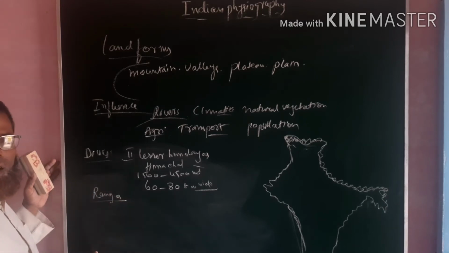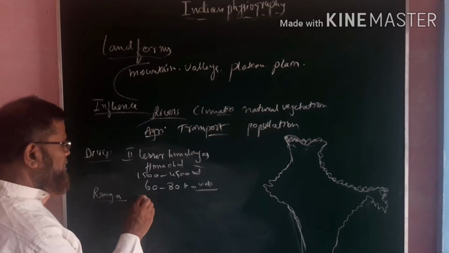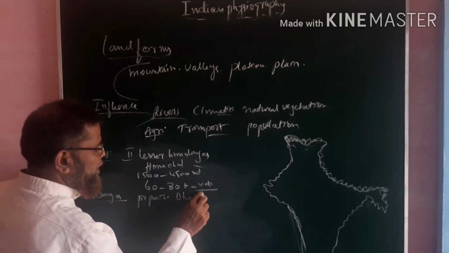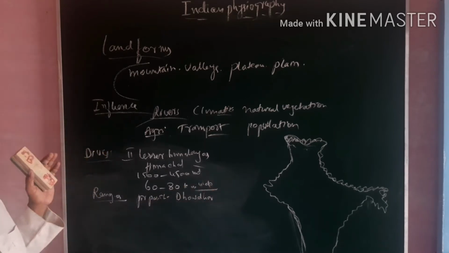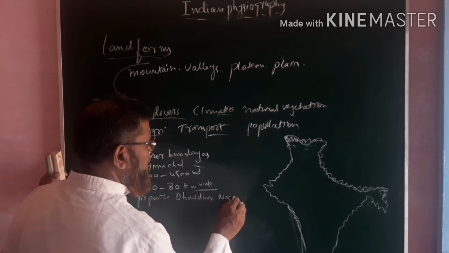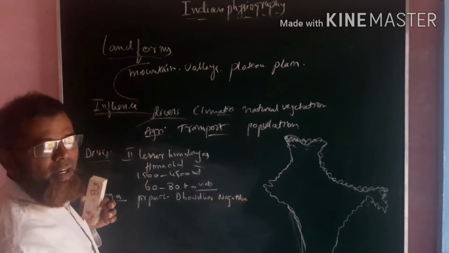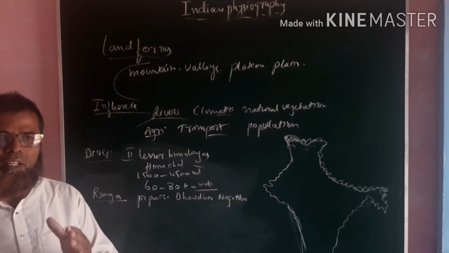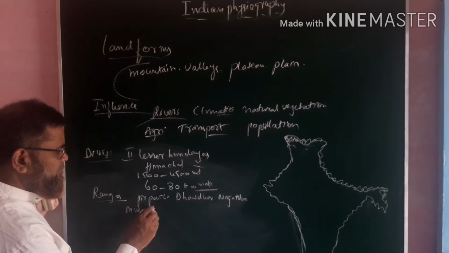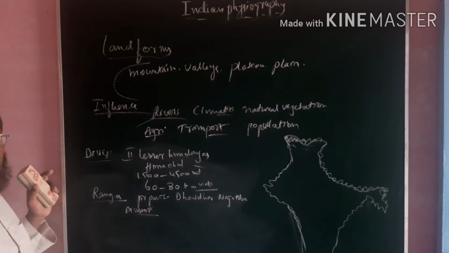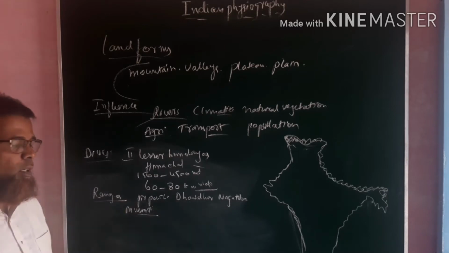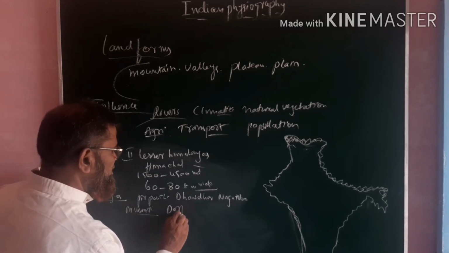Here we find Pir Panjal, Dhauladhar, Nag Tibba, and various others like Mussoorie. Many other mountain ranges are found here, and the famous among them is Darjeeling.